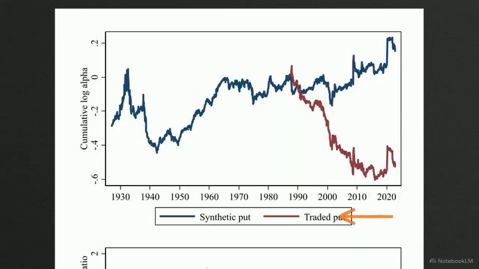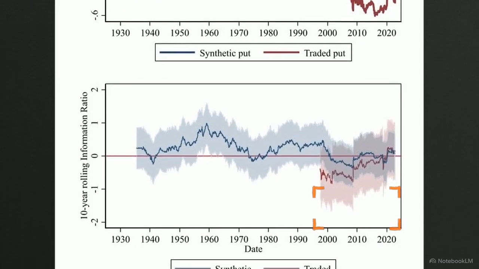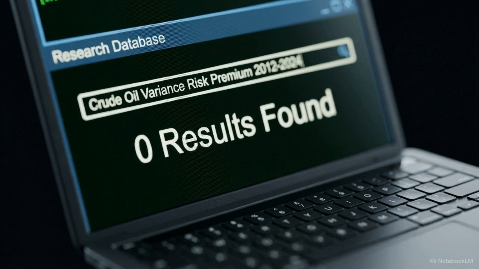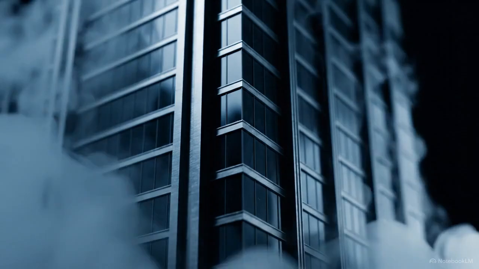This chart plots the cumulative log alphas for traded options. Over the last 15 years, the once lucrative equity index option alpha converged to zero as market frictions eroded. The Becker and Giglio paper isolates this structural break to 2012, the precise moment net dealer gamma exposure flipped to positive. No equivalent decay study has ever been published for the crude oil variance risk premium. The industry is flying blind.